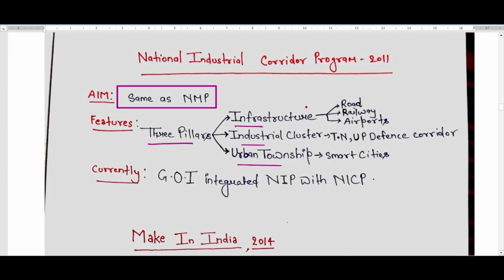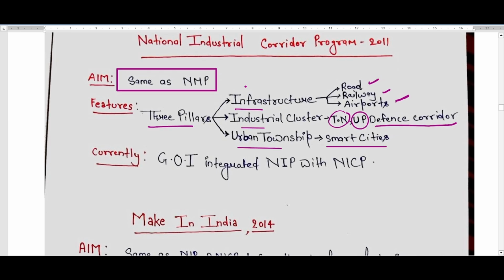By infrastructure, we mean the creation of roads, railways and airports. By industrial corridor, there are some defense corridors being made in the country, in Tamil Nadu and UP, where you will find these kinds of industrial clusters. Now the urban township: the smart city models that we generally see in the news are the outcome of the urban township pillar of this program.